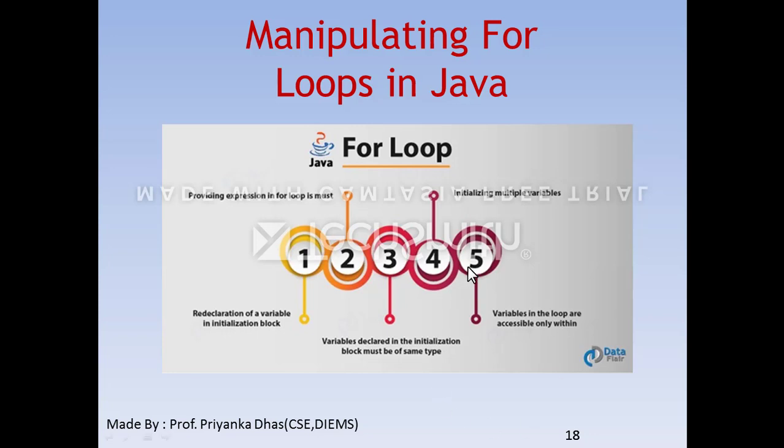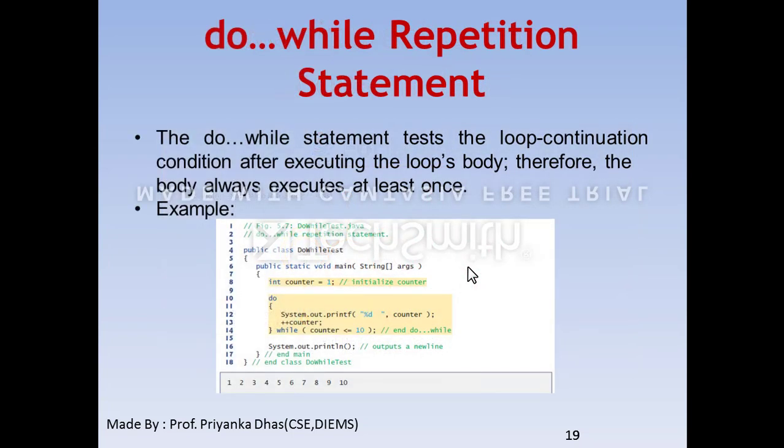And those variables are accessible within a for loop, because you are declaring that particular variable within the parenthesis of the for loop. So the scope gets restricted to only that particular block of for. Next one is your do while, which is the same as your while.